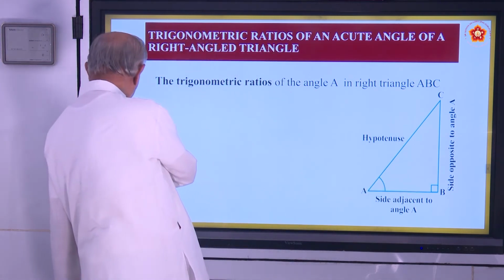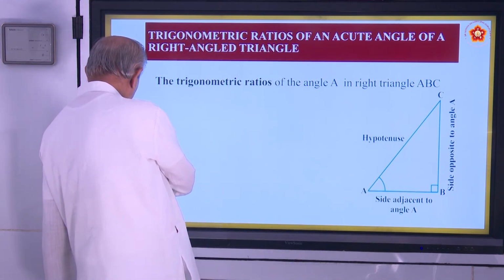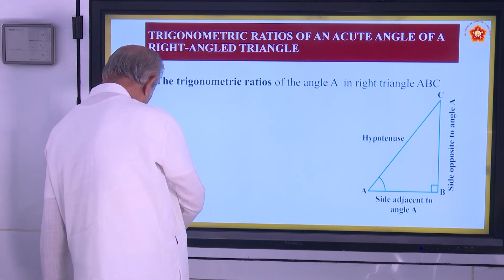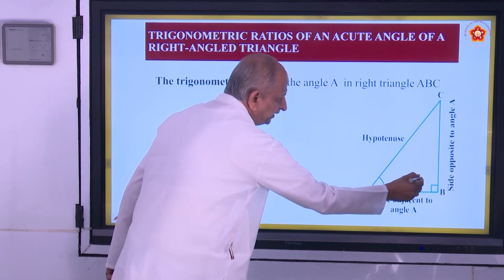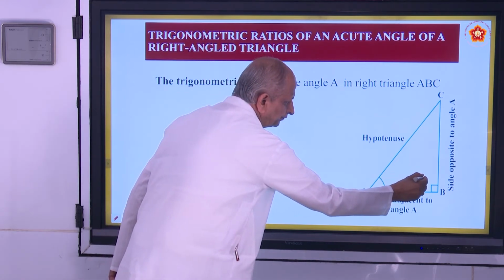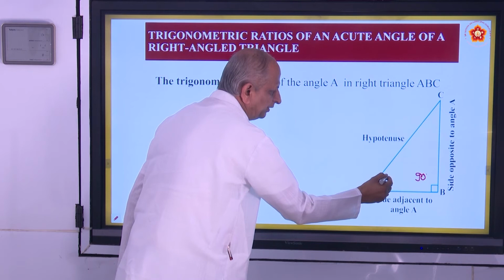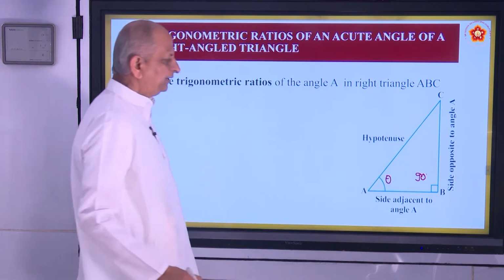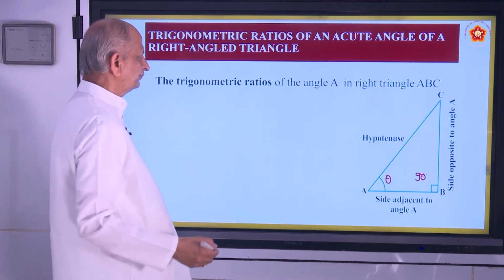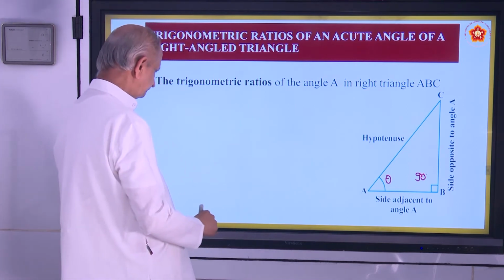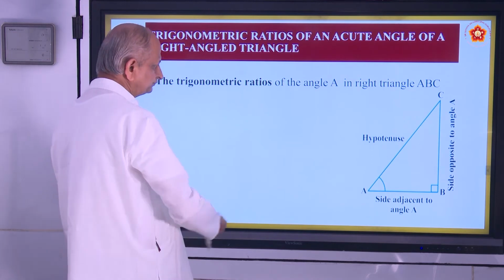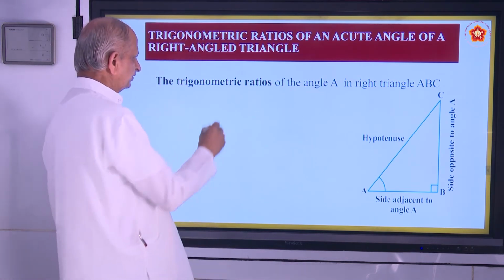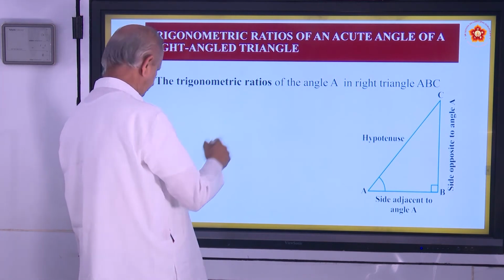And this angle is 90 degrees. And this is the angle that you refer to as angle A. You can call it theta also. So angle A refers to, let us see different kinds of ratios here. These are called trigonometric ratios.